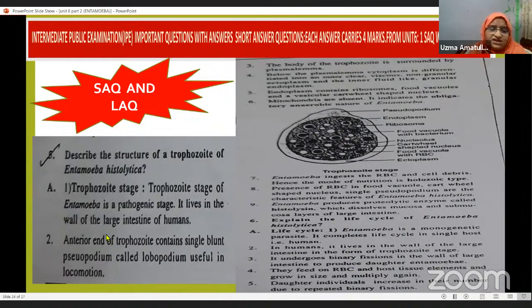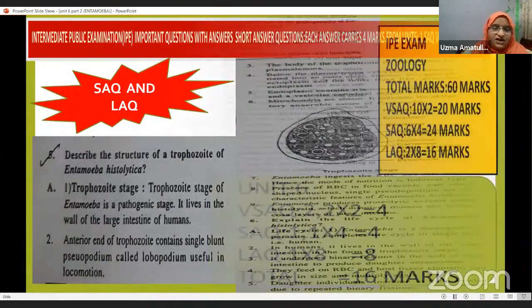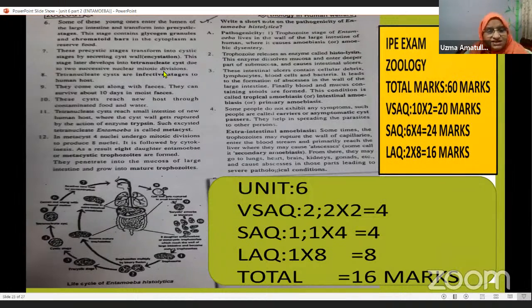So trophozoite stage, and if it is coming for LAQ, that is a long answer, then you have to describe the structure of this trophozoite, pre-cystic stage, and cystic stage, and then you have to write the life cycle also. And you have to draw this diagram, the life cycle diagram of Entamoeba histolytica.